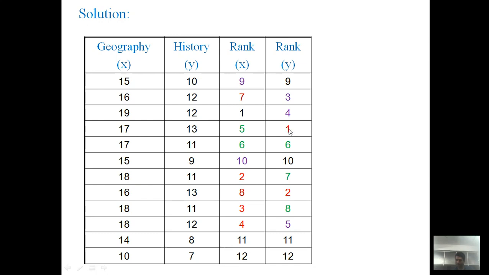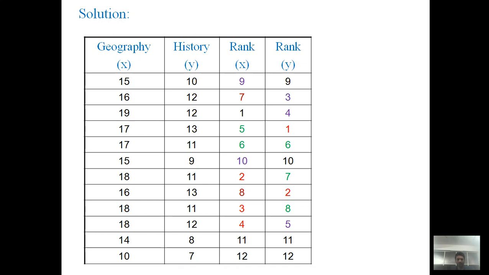Again you may write 2 here and 1 here, it doesn't matter. Then after 13 there is 12, the second highest. On 12 there are 3 students, and since 1 and 2 have been given, we assign 3, 4, and 5. In this last column we write 3, 4, and 5 in blue color, because there is a tie.